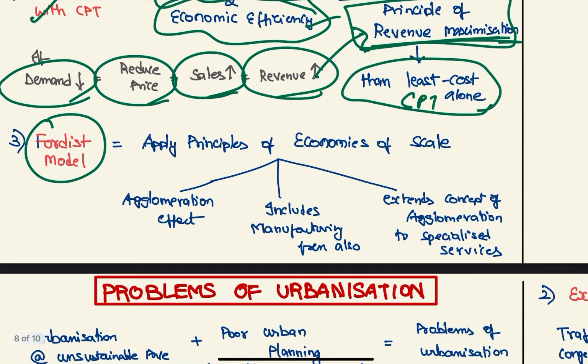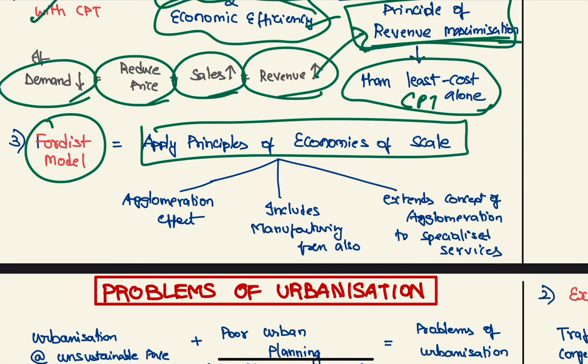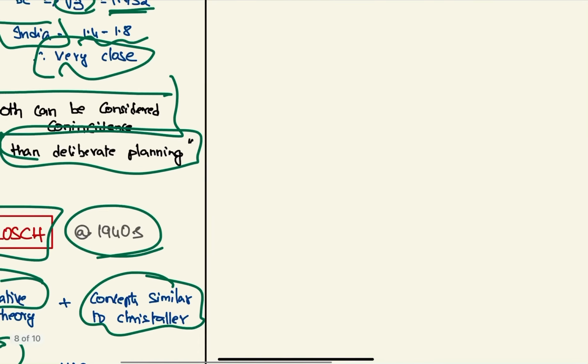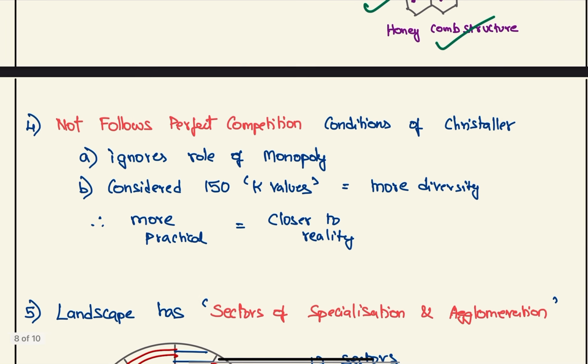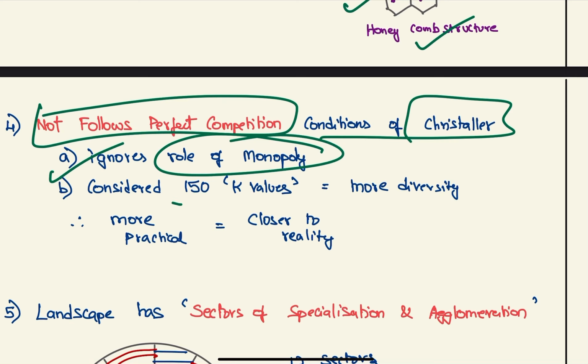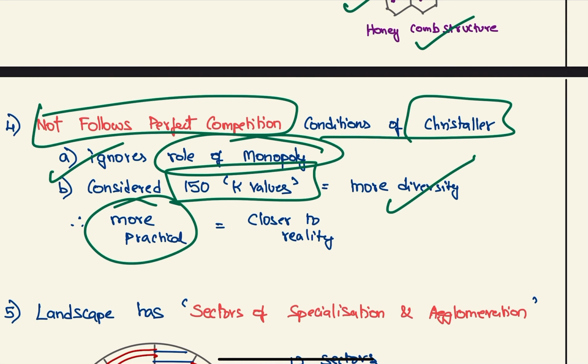Also, this is a Fordist model, therefore he will apply the principles of economies of scale. Therefore he will consider the agglomeration effects, and he also includes manufacturing functions. Actually he gives 150 k values, so he is very diverse, and also he extends the concept of agglomeration to specialized services also. Next, he does not follow the perfect competition condition set by Christaller. He ignores the role of monopoly. Also, he considers 150 k values, therefore he has much more diversity.